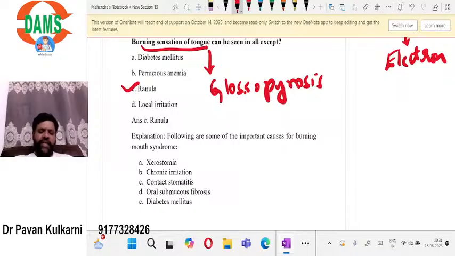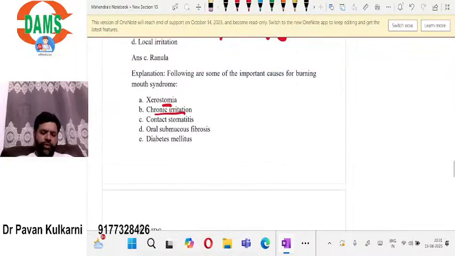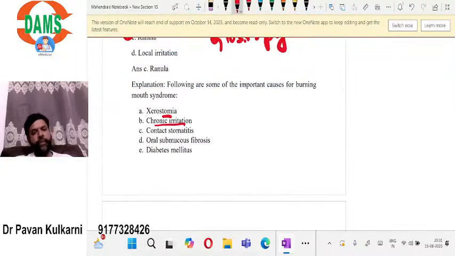So where all can we see it? Xerostomia. Of course, xerostomia is very typical. Wherever there is any dryness of the mouth, there is no saliva, the patient will complain of burning sensation. Chronic irritation, contact stomatitis, oral submucous fibrosis, diabetes mellitus. In OSMF, typically the patient complains of burning sensation.